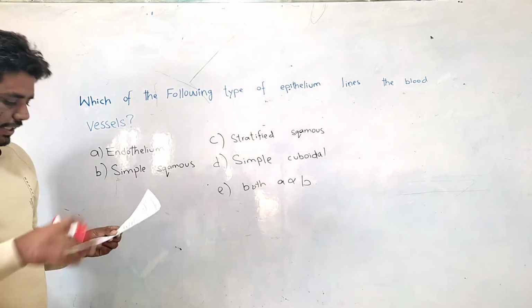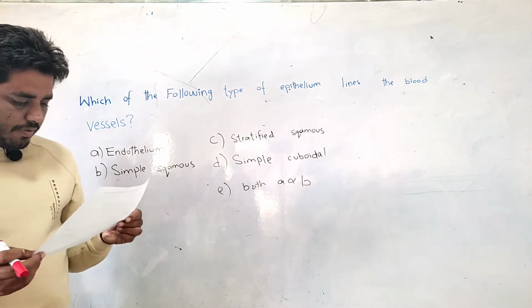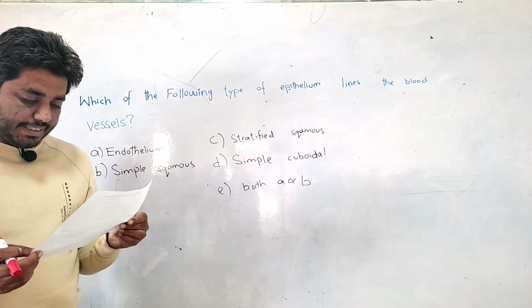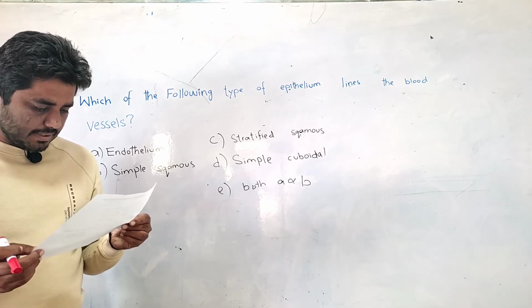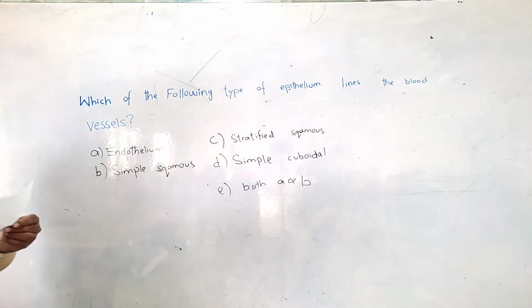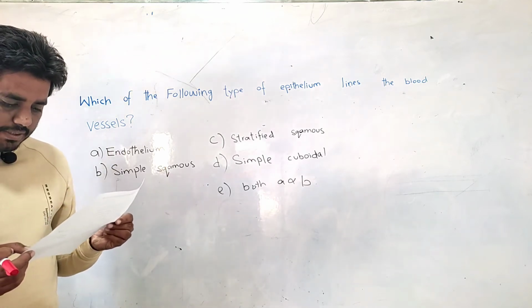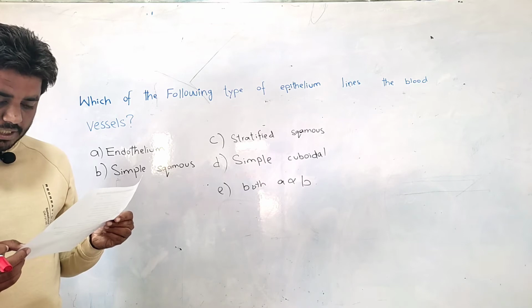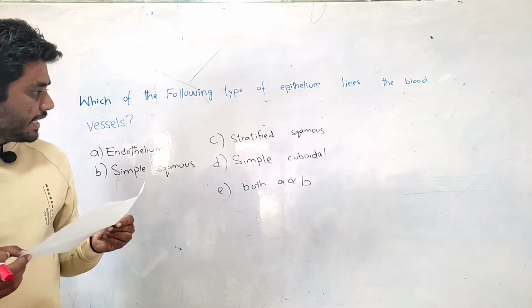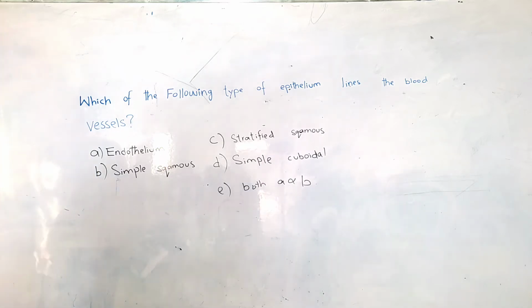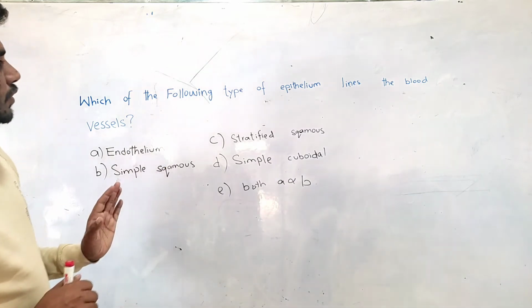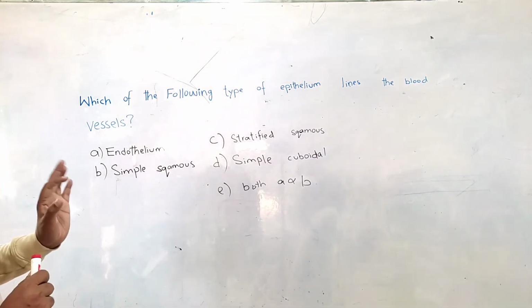One of the questions in the paper is, which of the following types of epithelium lines the blood vessels? Option A was endothelium, B was simple squamous, C was stratified squamous, D was simple cuboidal, and E was both A and B. I believe this question was not so much tricky, but two things are important here.